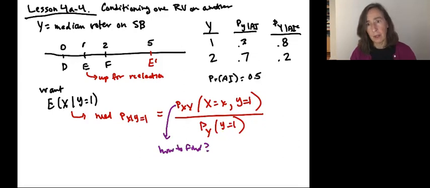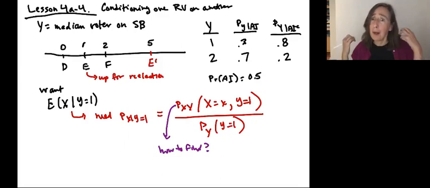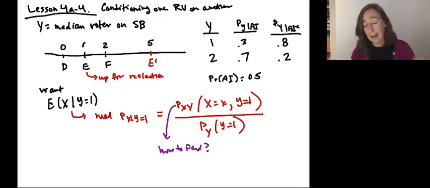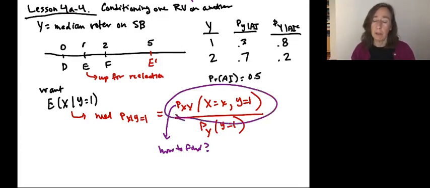How to find this joint probability? We're interested in this because we don't think x and y are independent. We think we can learn something about x by observing y. So we're not going to get this joint probability by multiplying the probability that x equals 1 and y equals 1, et cetera. We can't do that. So what to do? Well, here's where we can use the idea of conditional independence.